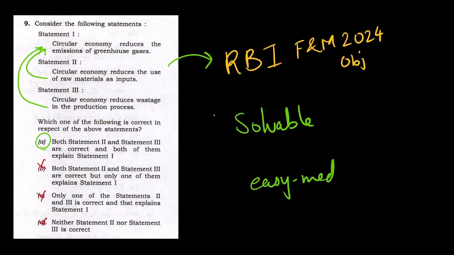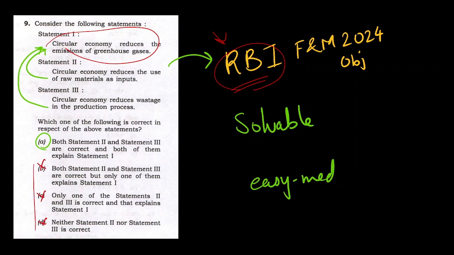Next question. This circular economy question was asked already in the RBI 2024 Finance and Management paper. This concept was asked and it is very relevant right now. It is in the news and it is also solvable even if you do not know about this concept itself. Why? Just read the options. You may know that these two options relate to statement 1.